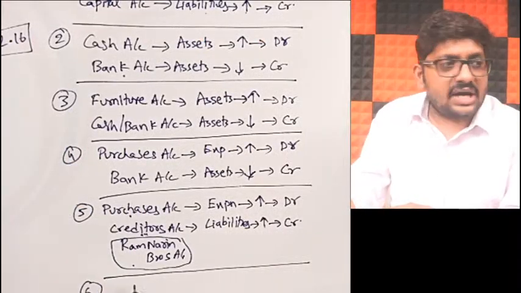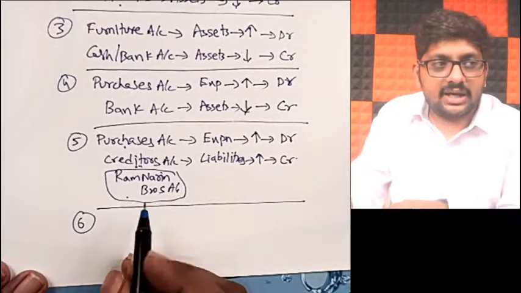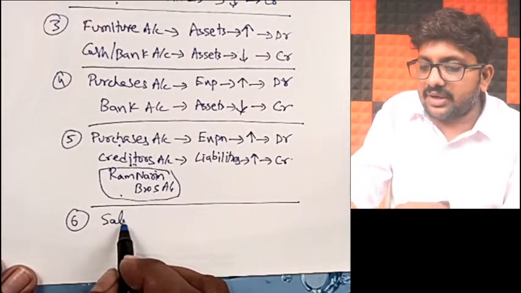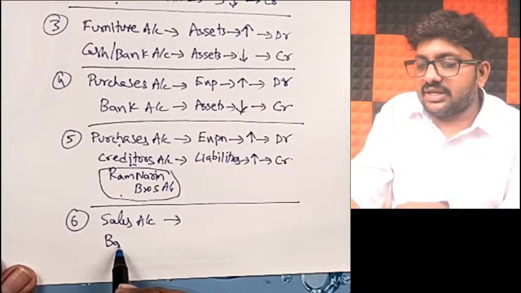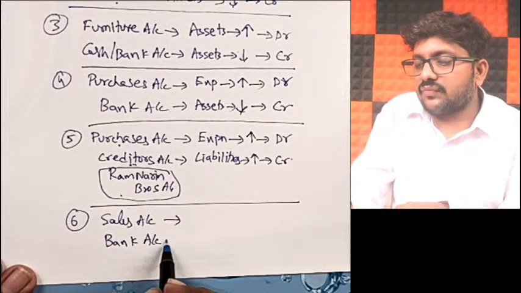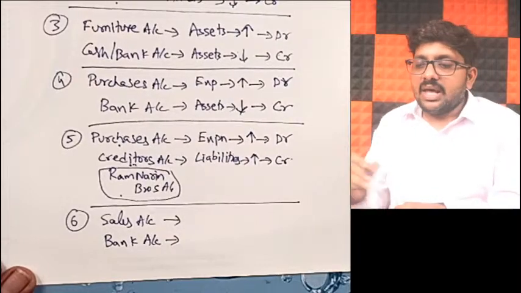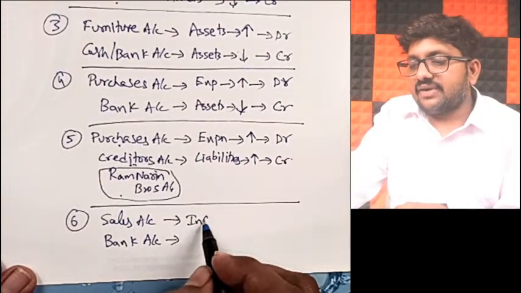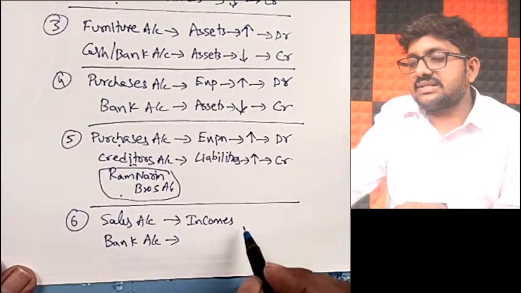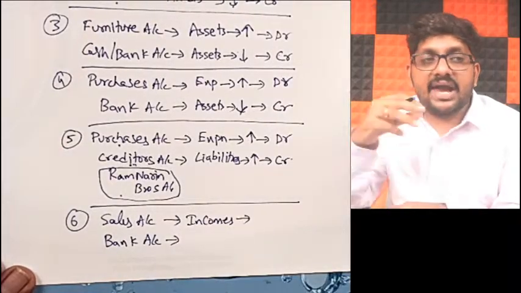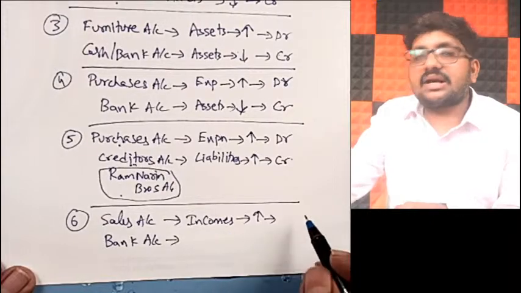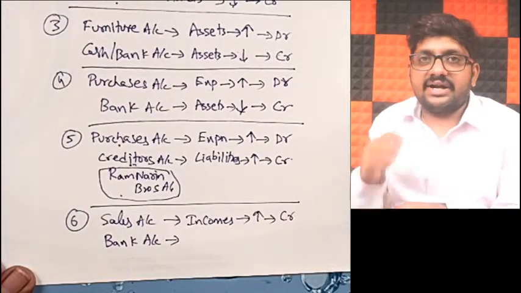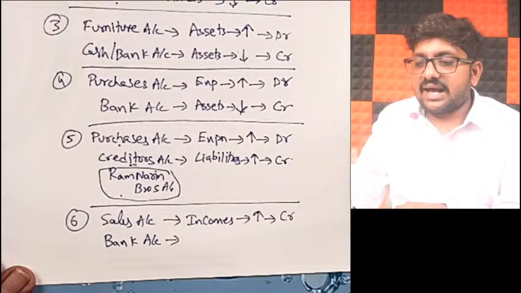Now because you are selling, obviously your sales account will be affected. And that too, you are receiving the money through cheque, obviously your bank account will also be affected, correct? Now sales account is a part of incomes. When you make a new sale, your total sales will increase. When incomes increase, what should you be doing? Credit. When incomes increase, you should be crediting it.